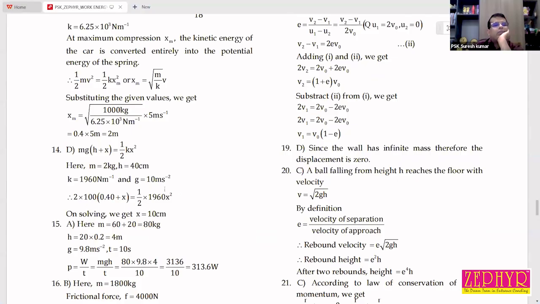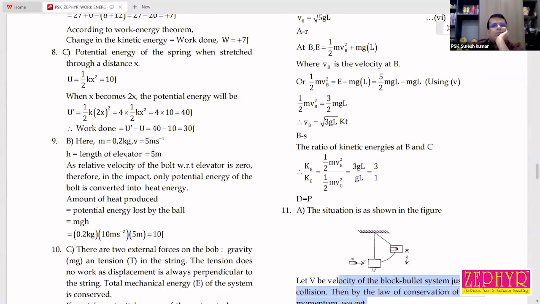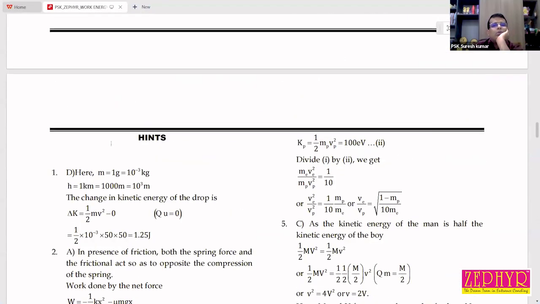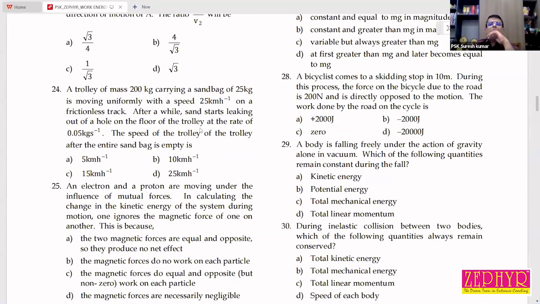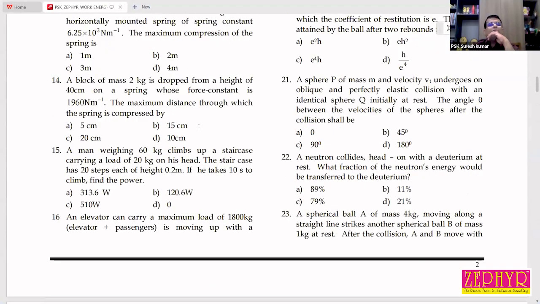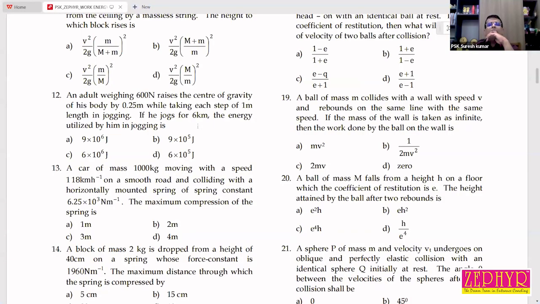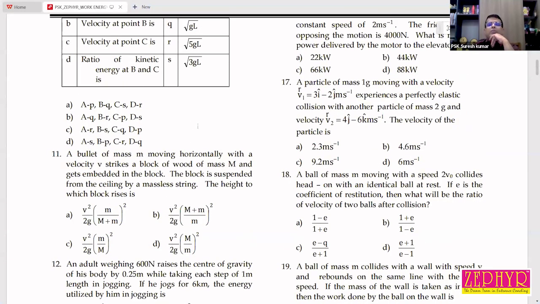The answer is given as 4.6. So there is a mistake in this problem, the velocity of the particle.